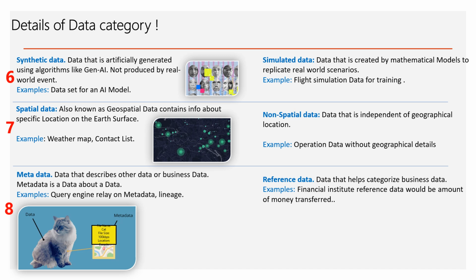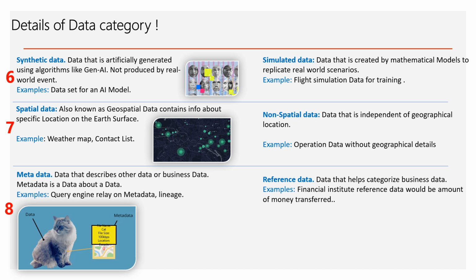The sixth one is synthetic data and simulated data, which come under the general methods. The first one is synthetic data. These are artificially generated using algorithms like Gen AI. These are not really produced by real-world events. These data sets are used for AI models.